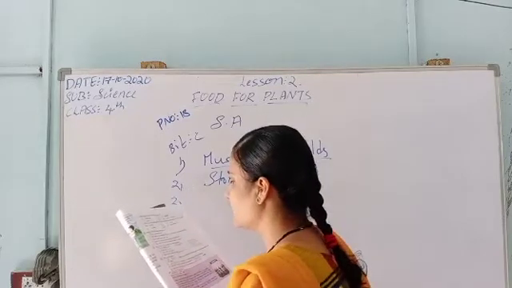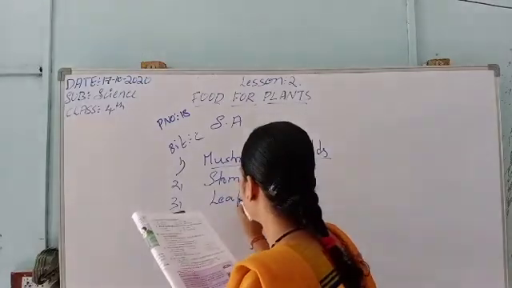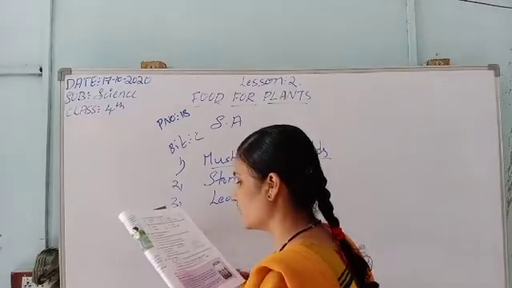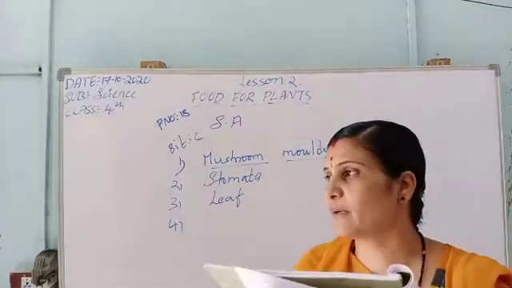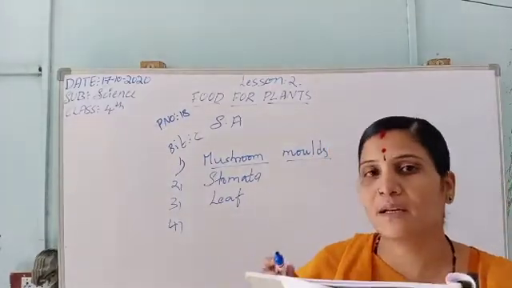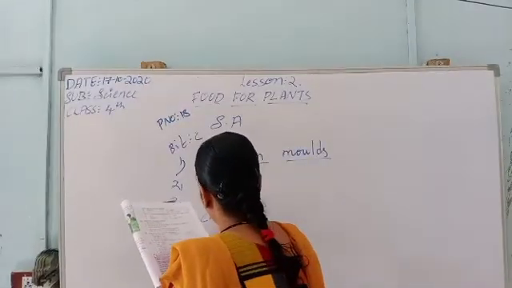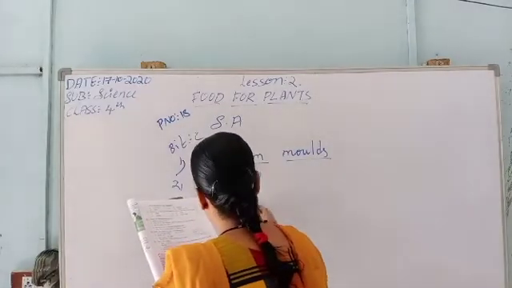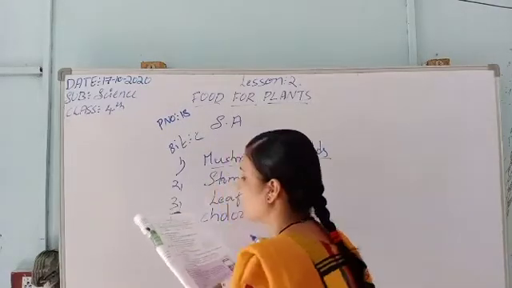Third one is food factory of a plant, leaf. Fourth one, pigment which makes the leaf green in color, it is chlorophyll. So this is the C bit.